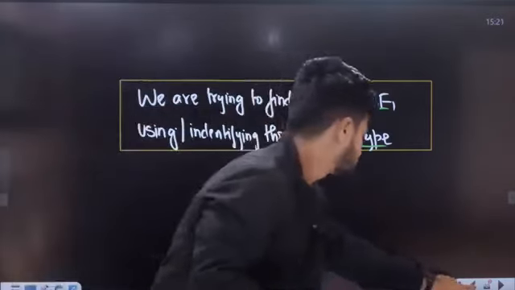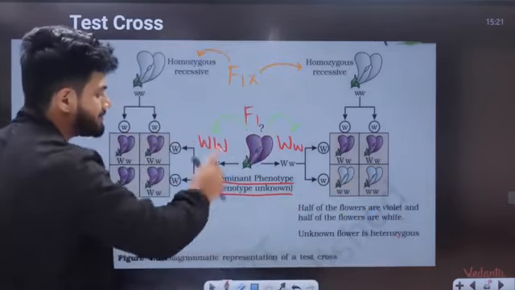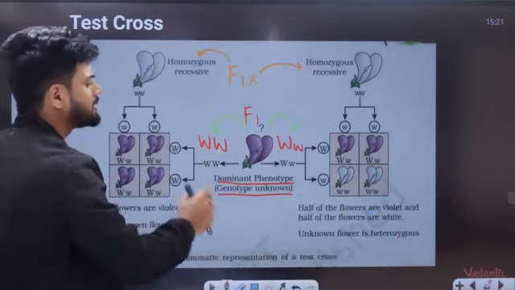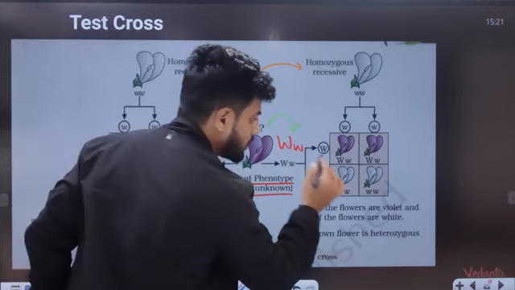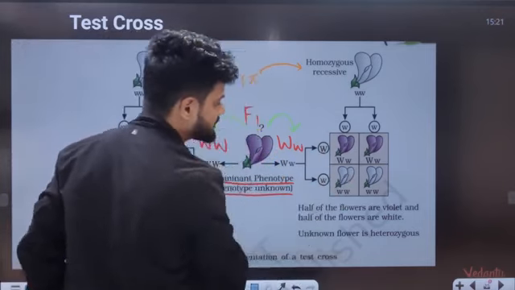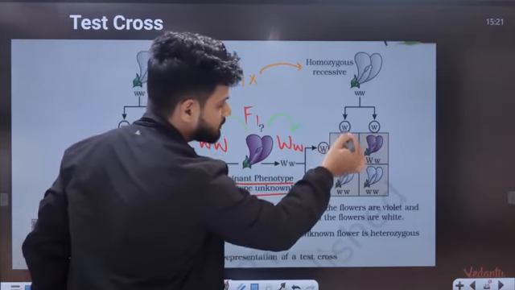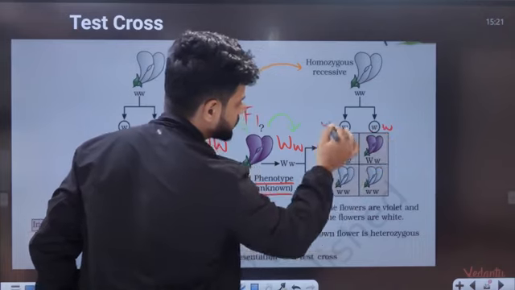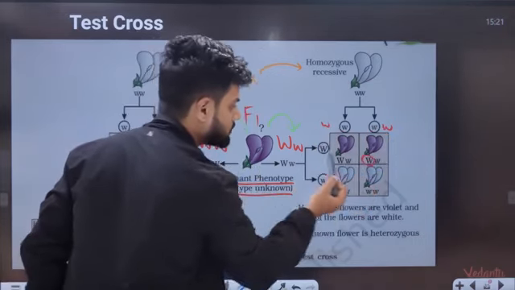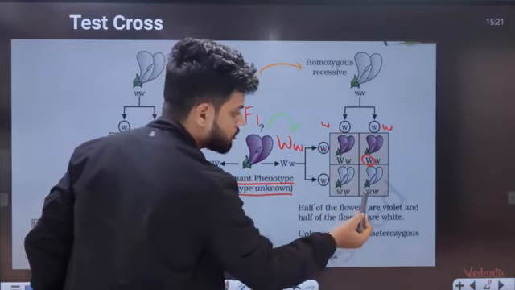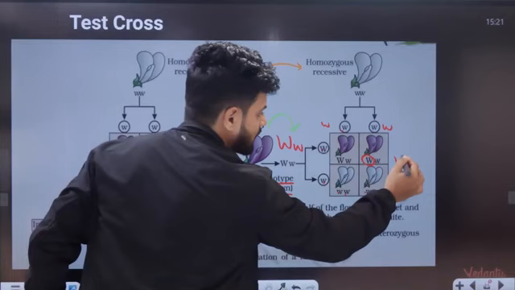Here, now, there are two possibilities I told you. It can be capital W, capital W, or it can be capital W, small w. Now we do a cross. Here we get capital W, small w as the gametes. So when we cross with the recessive parent, which is small w, small w, what do we get? Capital W, small w, capital W, small w. This capital is coming from here. This is the first case. This is the phenotype of your F2.